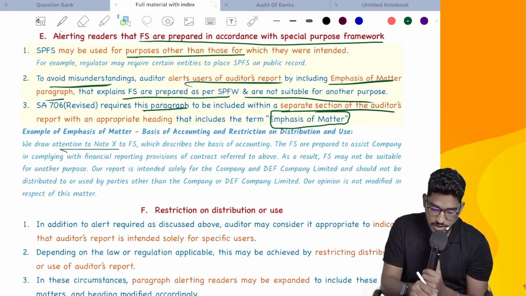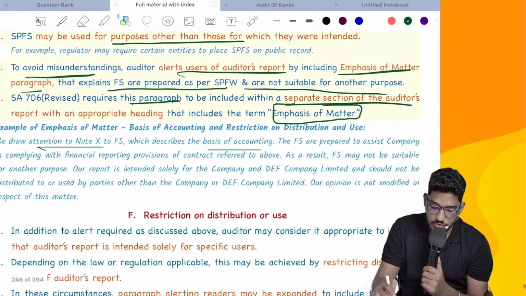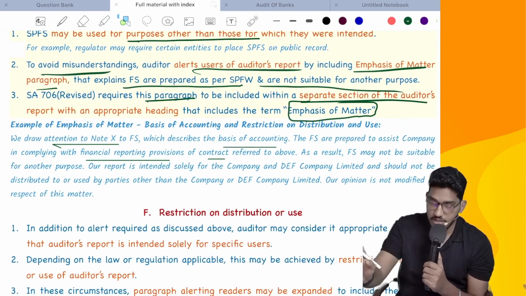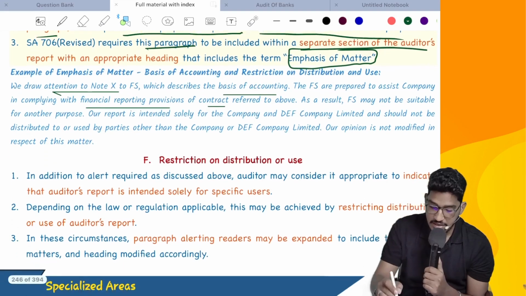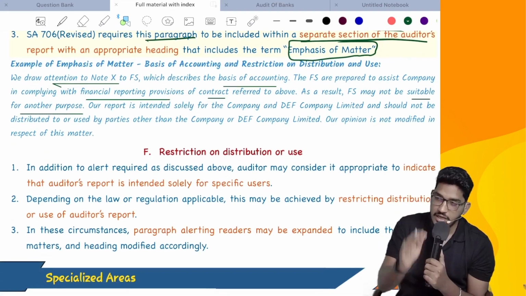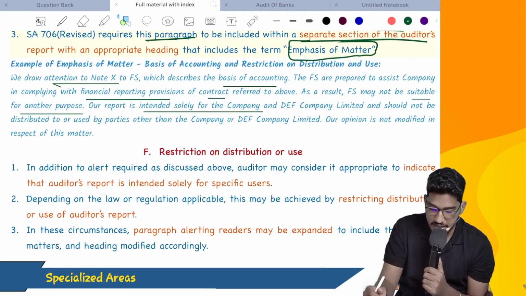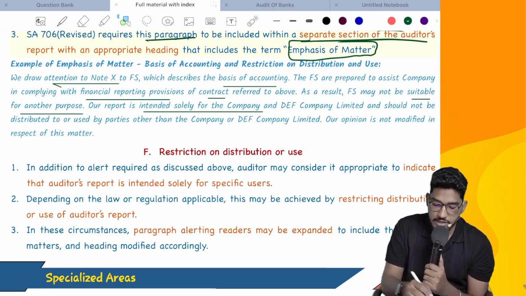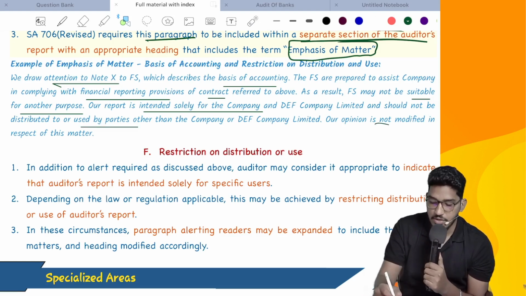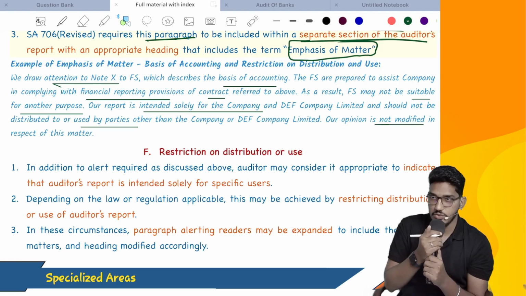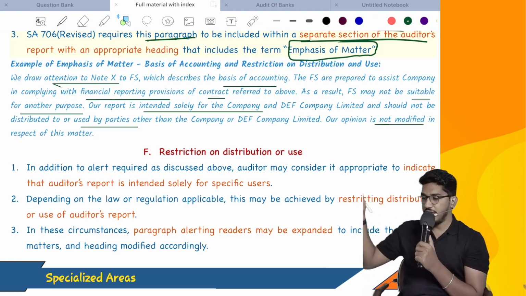We draw your attention to note number so and so to the financial statements, which describes the basis of accounting. The financial statements are prepared to assist the company in complying with the financial reporting provisions of a contract, not for everybody. As a result, the financial statements may not be suitable for another purpose. Our report is intended solely for the company and DEF Company Private Limited and should not be distributed to other parties. Our opinion is not modified. So like this, you have to add one emphasis of matter paragraph, alerting the users that it is only for a special purpose for intended users.